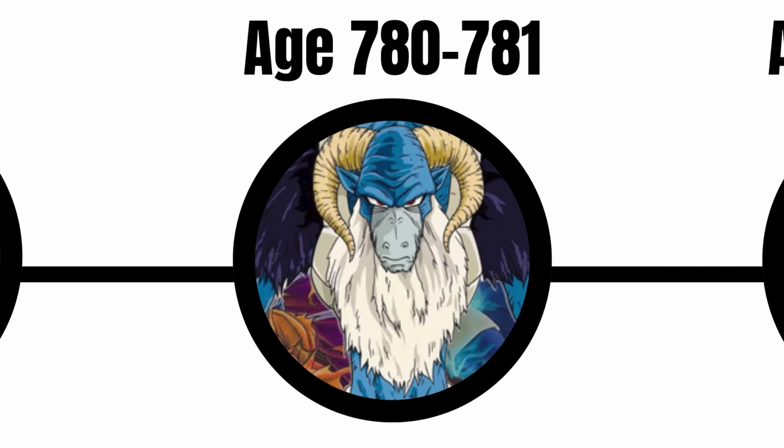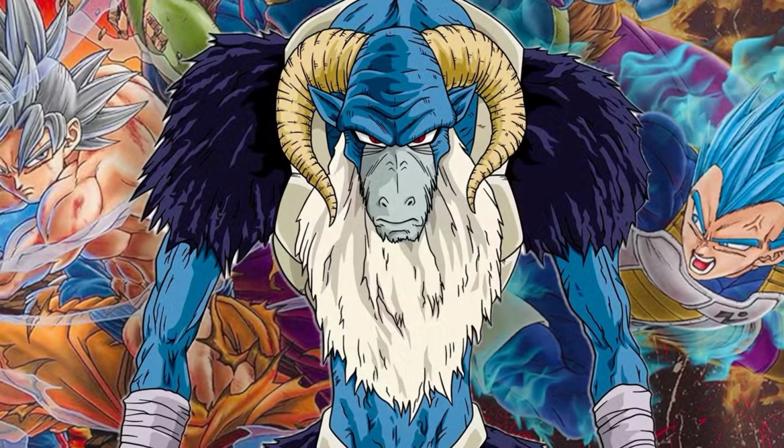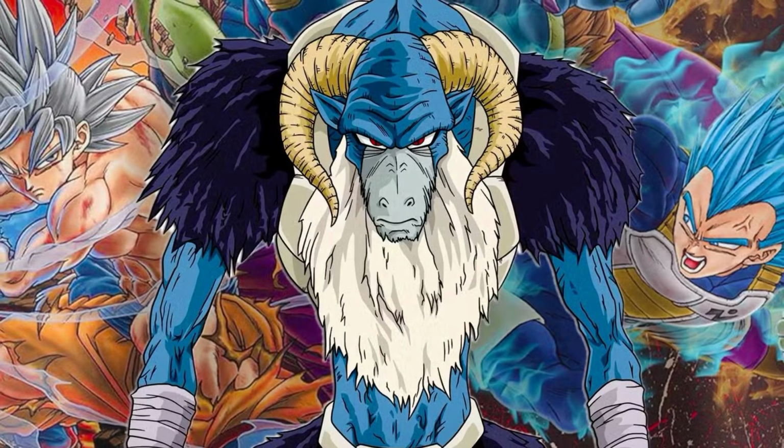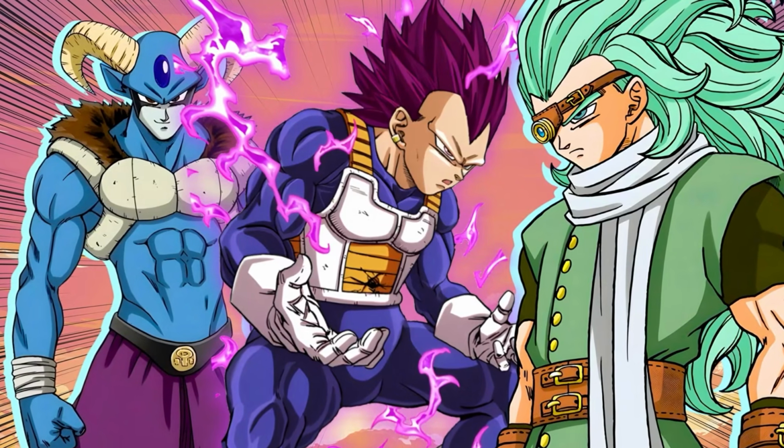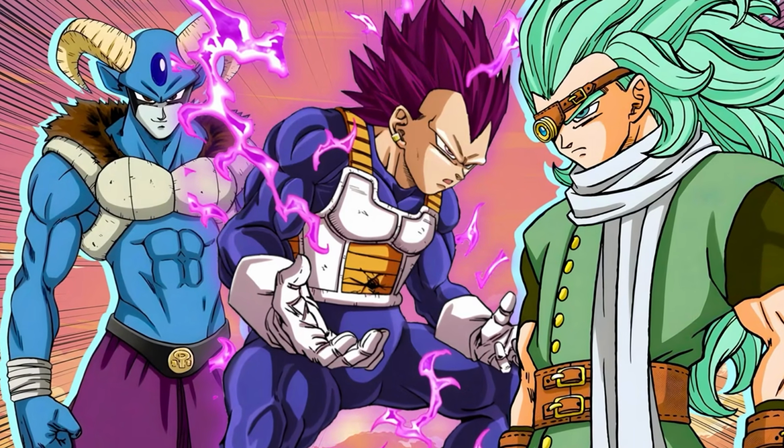Age 780 to 781. After the Tournament of Power and the fight with Broly, there's another split here. The main story continues in the manga with the Galactic Patrol Prisoner and Granola the Survivor sagas, which I get into a lot more detail in the Dragon Ball Timeline article I mentioned earlier.